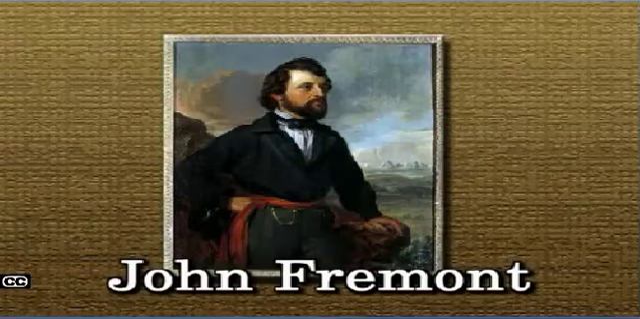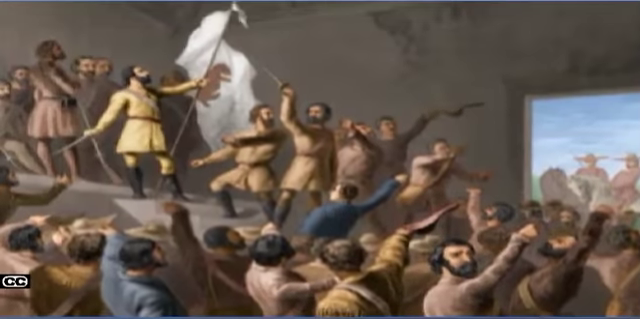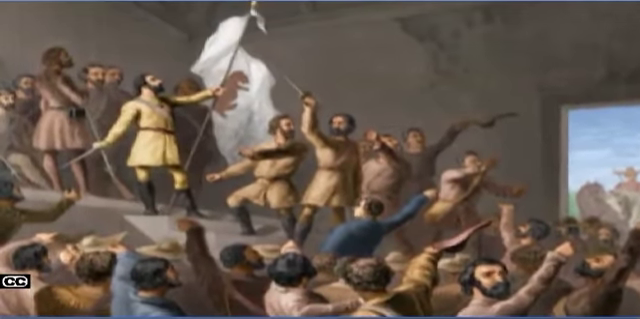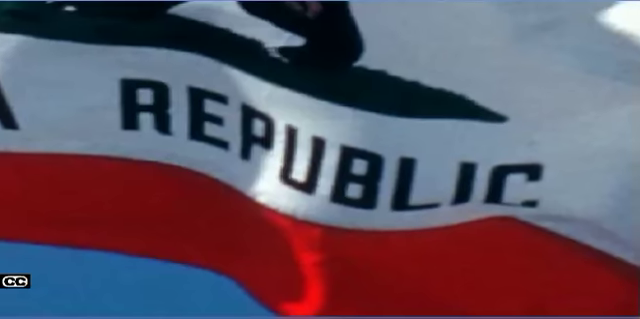A republic is a type of government in which citizens elect leaders to represent them. An explorer, John Fremont, encouraged the settlers to revolt against the Mexican government in what was called the Bear Flag Revolt. To announce their success, the settlers raised a new flag. The flag had a star, which was inspired by Texas. Most importantly, the words California Republic were printed across the bottom of the flag, showing that California was declaring itself an independent republic.